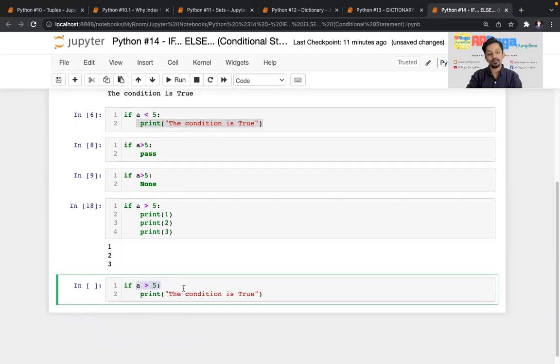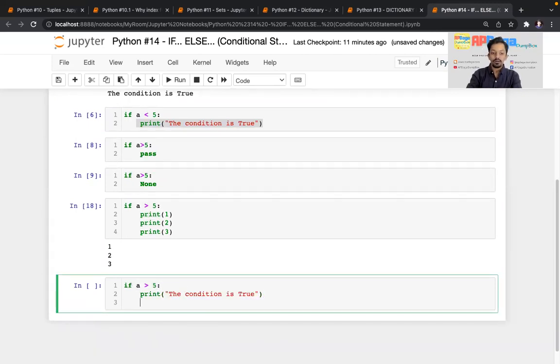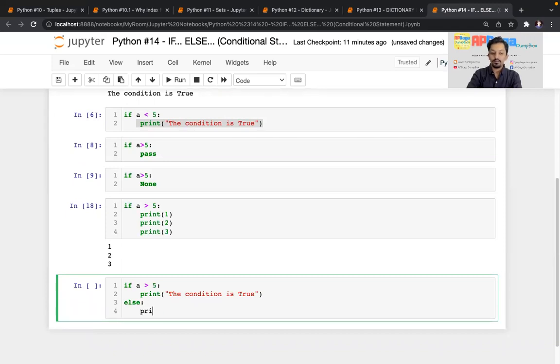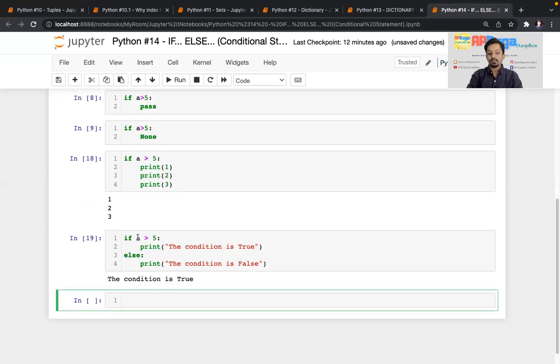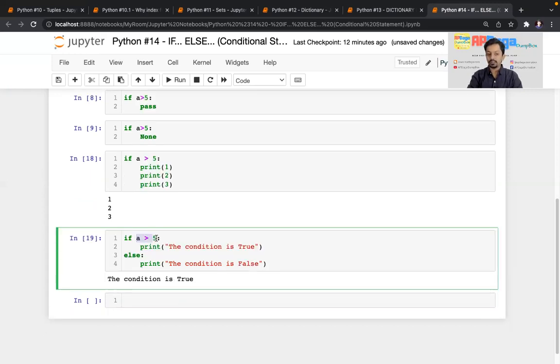So a is greater than 5, that is true. Then I'll write else, print the condition is false. Okay. Now I'm executing this. Since a is greater than 5, this condition is true. You got this output: the condition is true. Whatever statement I have written in the print, that is executed.